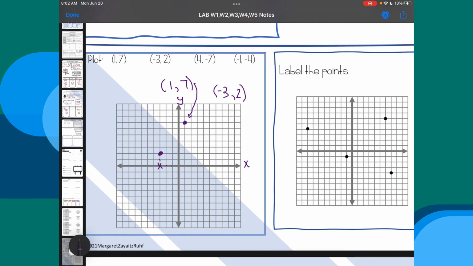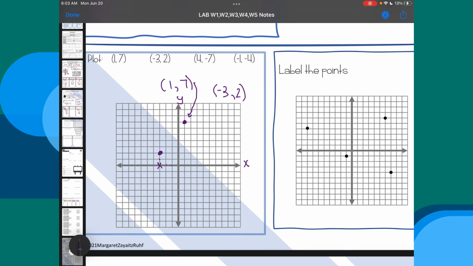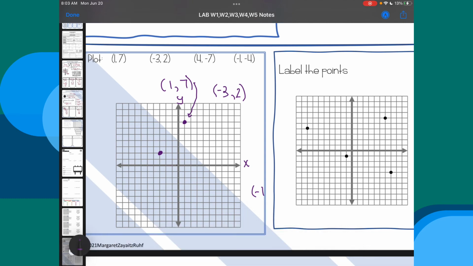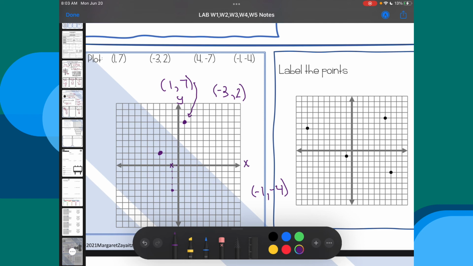I'll try one more. Let's try (-1, -4). So we have to start by moving in the x direction, negative 1. So we're going to go negative 1. We'll make a pit stop there. Now we're going negative 4. So in the y direction, we're going to go negative 4 or down 4. 1, 2, 3, 4. And that is the place that we will make our point.